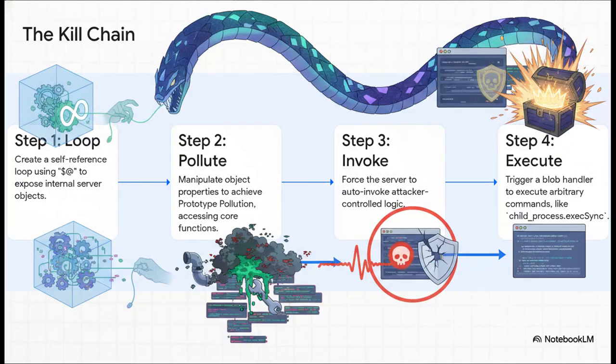Okay, let's look at the kill chain. This wasn't a simple smash and grab. It was a really clever multi-stage process. First, the attacker created this weird self-reference loop to trick the server into exposing its internal objects. Then, they used that access to mess with core functions. That's called prototype pollution. From there, they could force the server to run their logic, and boom. The final step was triggering a handler to execute any command they wanted, like spinning up a reverse shell, step by step taking the whole thing apart from the inside.